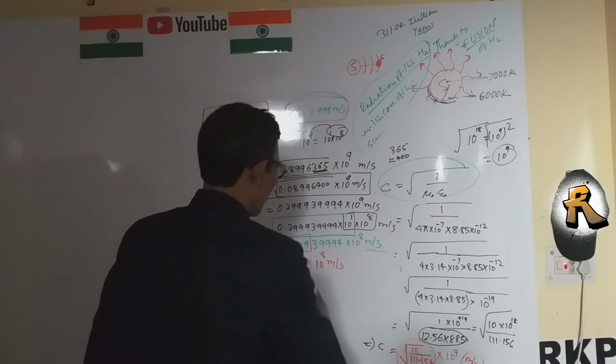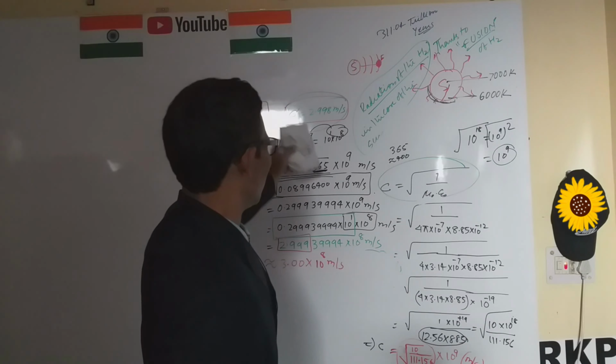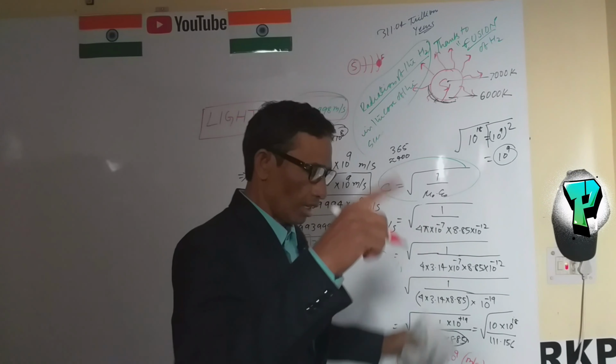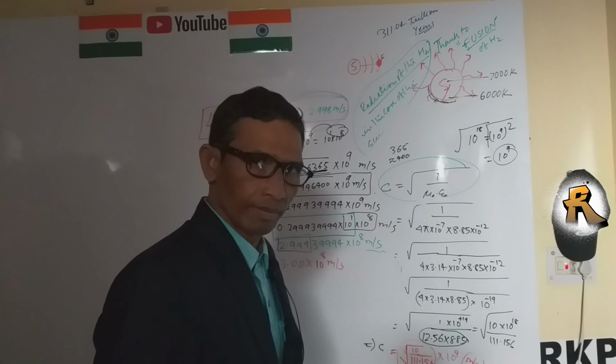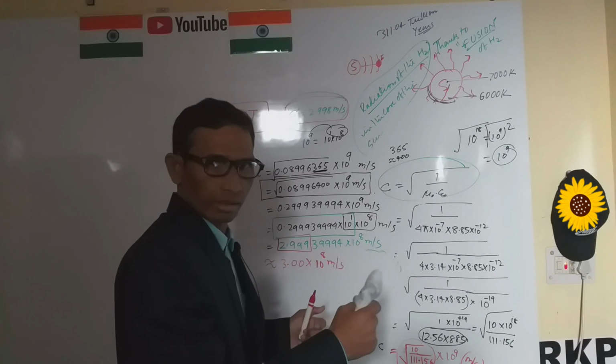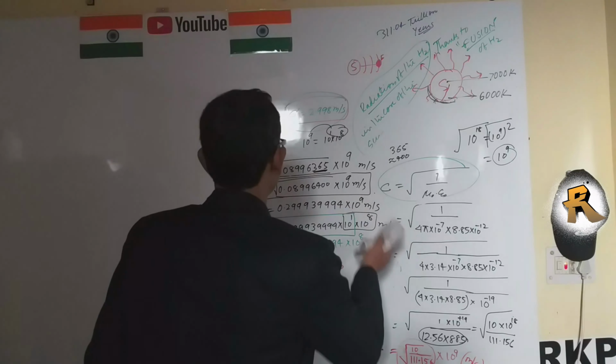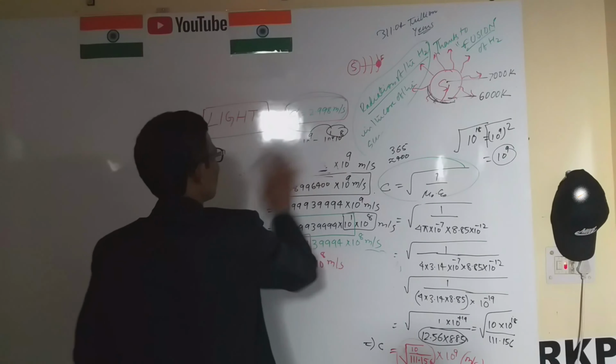This is the velocity of the white light when the radiation takes place in the sun. So clean this one, and then we know more things.